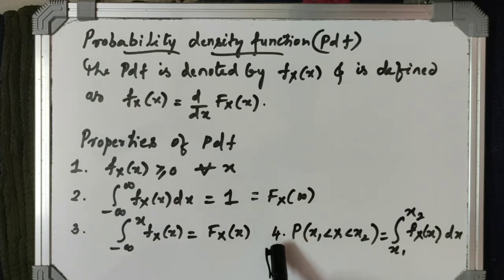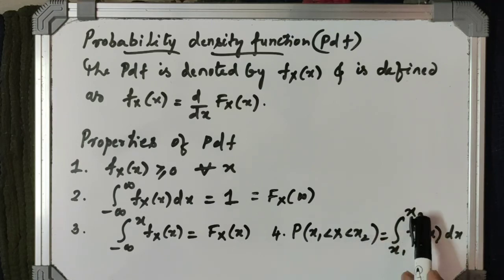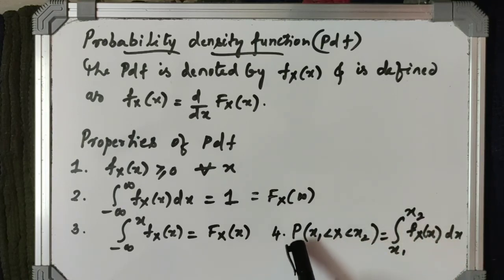And the fourth property is the probability that the random variable capital X lies between two values x1 and x2 is the integration from x1 to x2 of f_X(x) dx. So if you integrate the probability density function between x1 to x2, you will find the probability that the random variable X lies between x1 and x2.